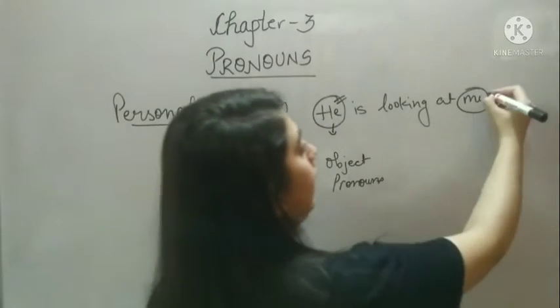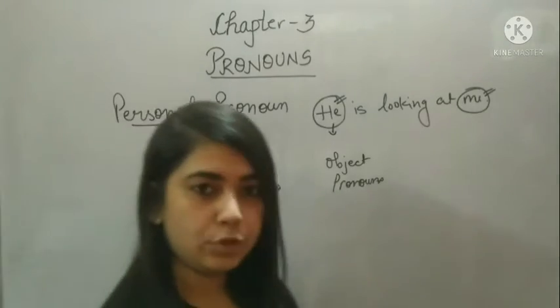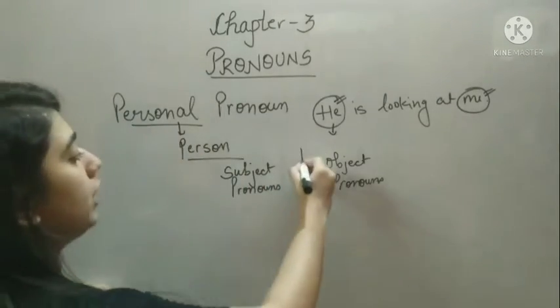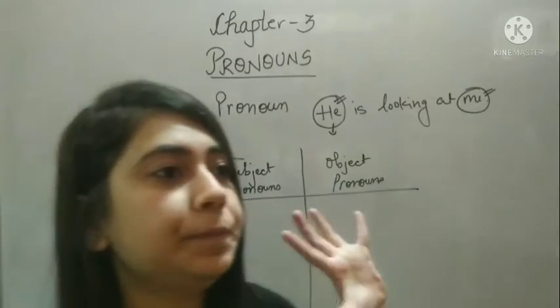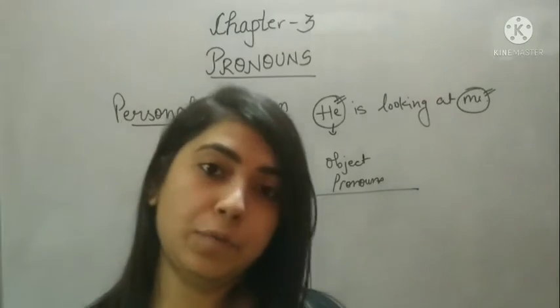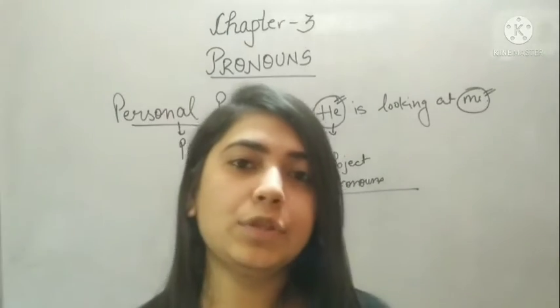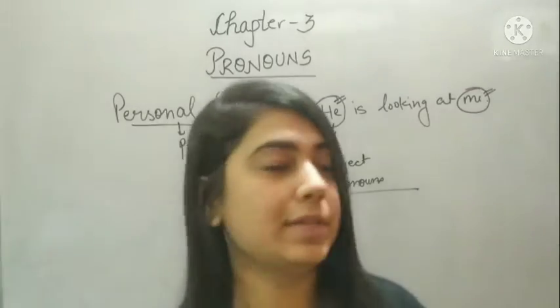For object, I am using me. So let's now understand what are subject pronouns and what are object pronouns. Subject pronouns are the pronouns which are used as the subject. Most of the times you will use the subject pronouns in the beginning of the sentence.